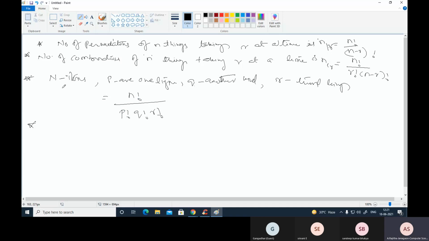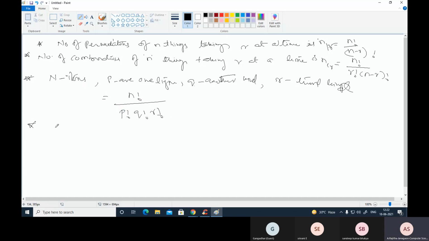That means the number of ways in which n things are arranged, taking them p of one kind, q of another kind, and r of a third kind, the formula is n factorial divided by p factorial, q factorial, and r factorial.